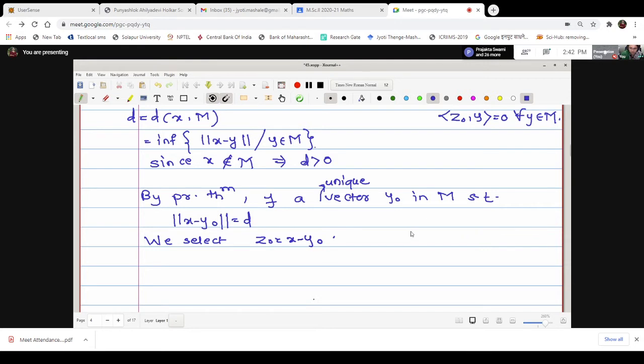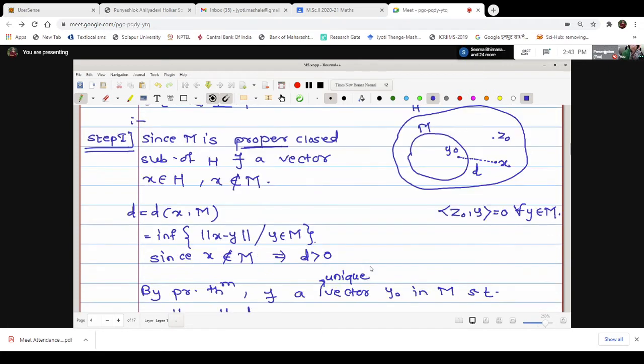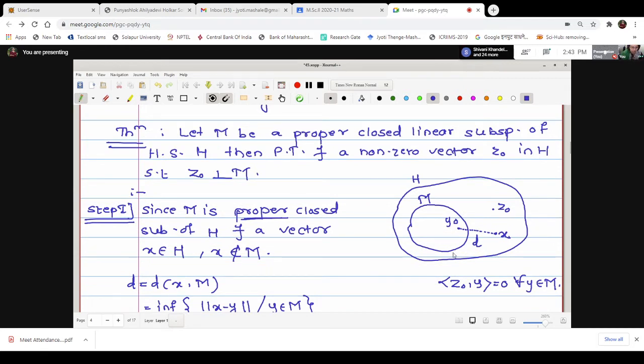X minus Y0, right? But our aim is to check whether this vector is non-zero or not. Therefore, I will check the norm value. What is the norm value of Z0? The norm of Z0 is the norm of X minus Y0, which we know is D, and D is always greater than 0. Therefore, one can say that this Z0 is a non-zero vector, right? Therefore, here we have obtained Z0, which we have written as X minus Y0.